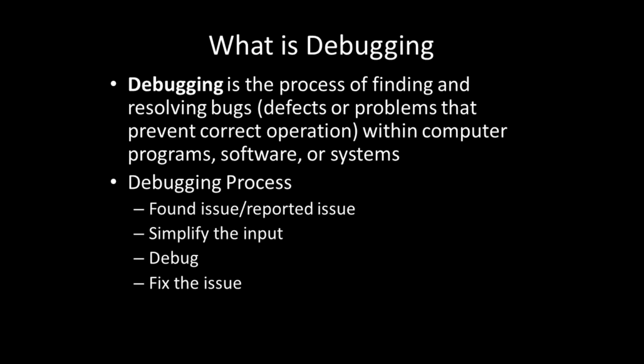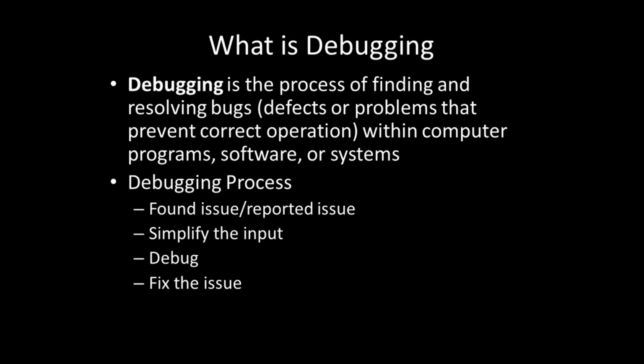For example, if I have a program which returns the sum of two numbers, and my input is 2 and 2, my output has to be 4, not 3, not 5. If it is giving anything other than 4, it is a bug or defect in your software program. And this bug has to be fixed for the program to work correctly.